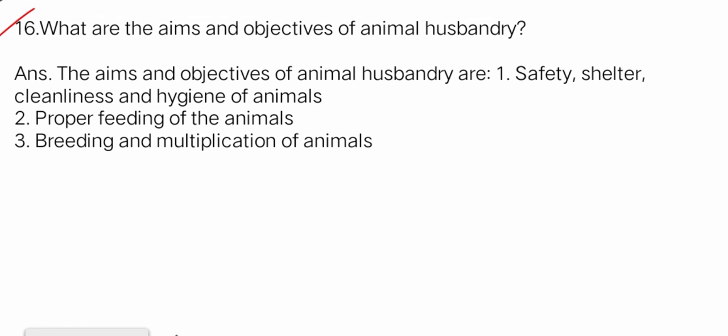16. What are the aims and objectives of animal husbandry? The aim and objective of animal husbandry are: first, safety, shelter, cleanliness and hygiene of animals. Second, proper feeding of animals.